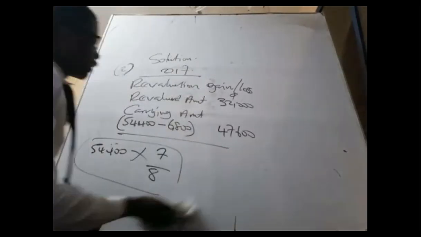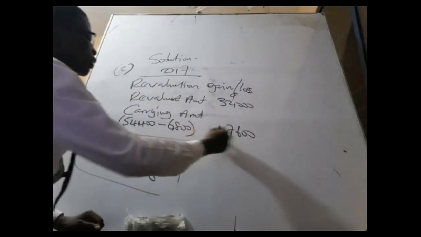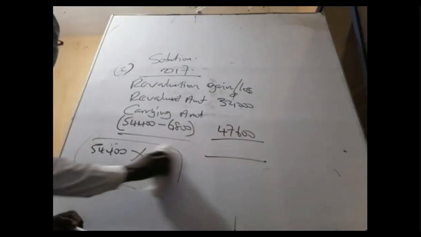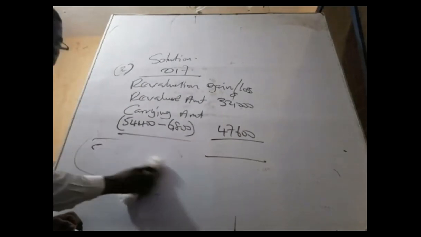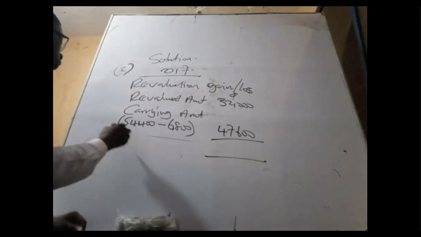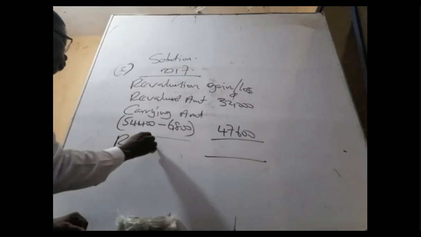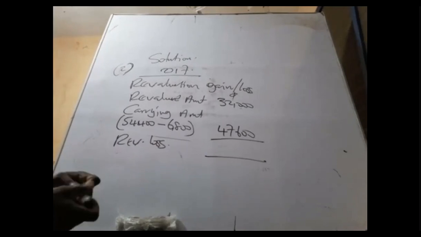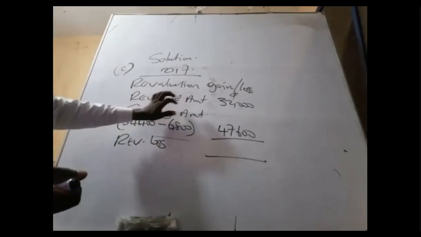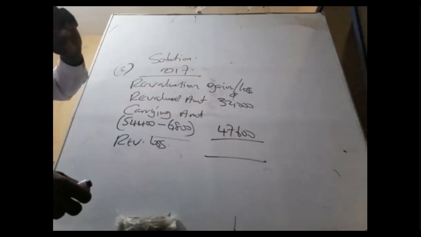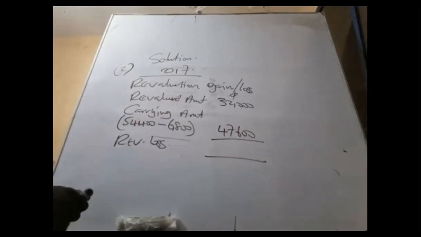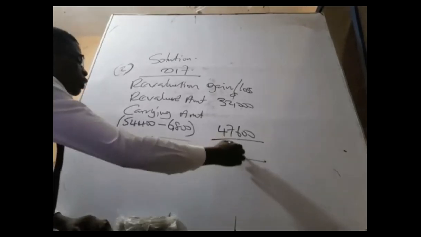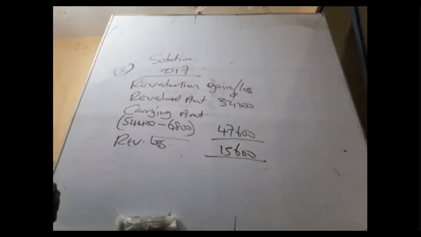Now let's see the answer. So this will result in a revaluation loss, right? This will result in a revaluation loss of, because the fair value or the revalued amount is what, 32,000, and then current amount is 47,600, so 15,600. Okay. What is the accounting treatment?